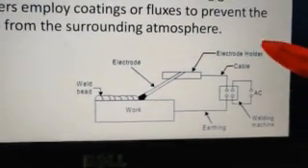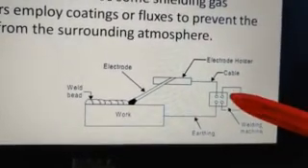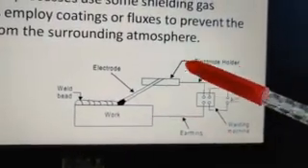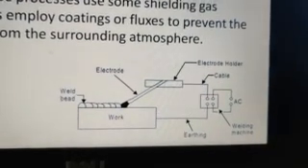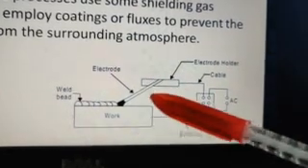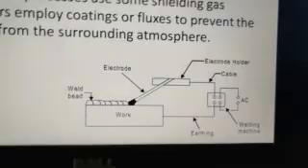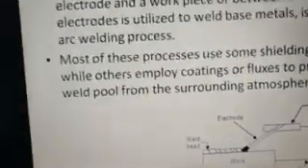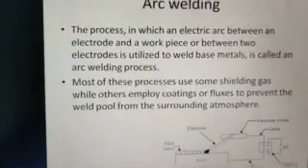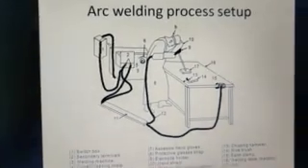Like you can see, the welding machine, usually a generator or a transformer. Then we have the connecting cables, one going into the earthing and another one going into the electrode holder. Then we have the electrode. Here you can see a consumable type of electrode, which is a coated one, and then forms the weld bead over the workpiece. We will have a detailed discussion on different forms of arc welding in a later session. Now let's see the arc welding equipment and the process setup.